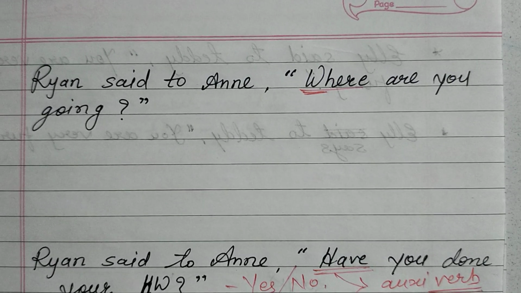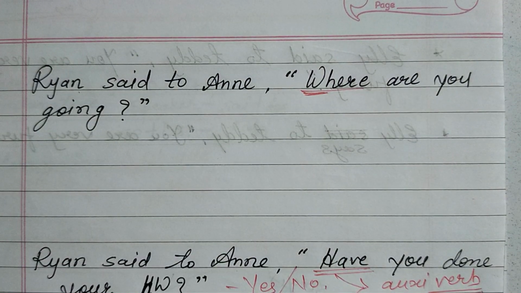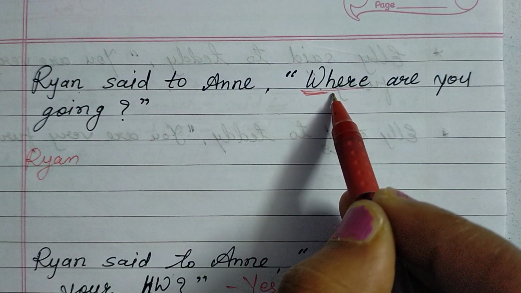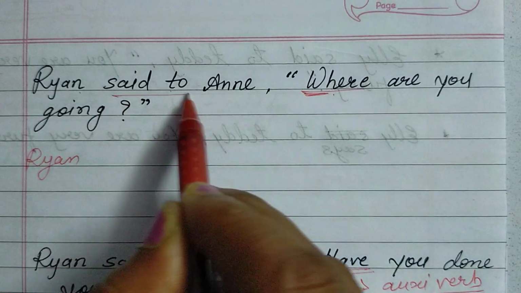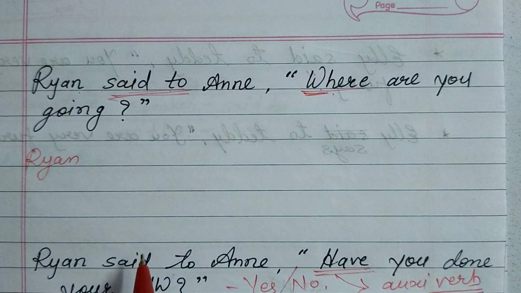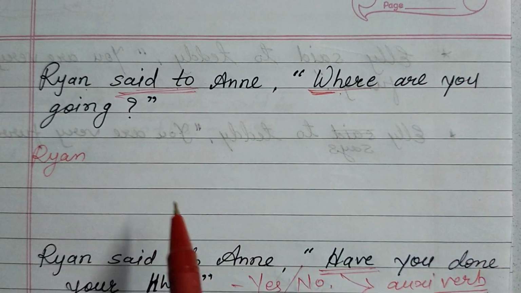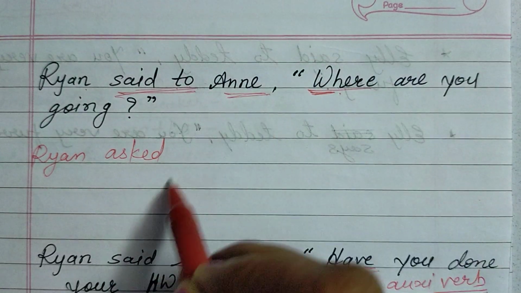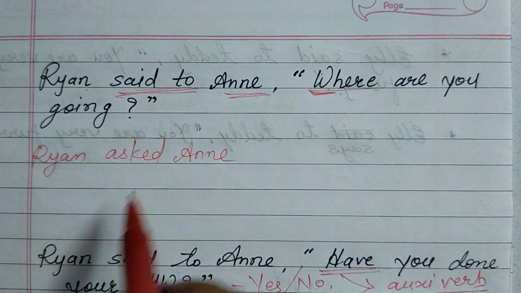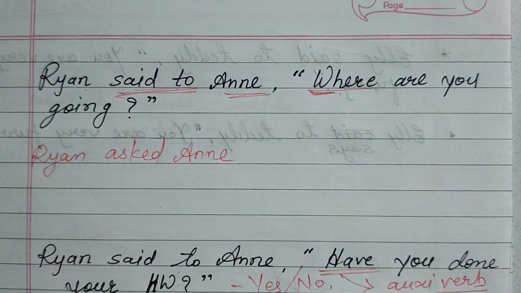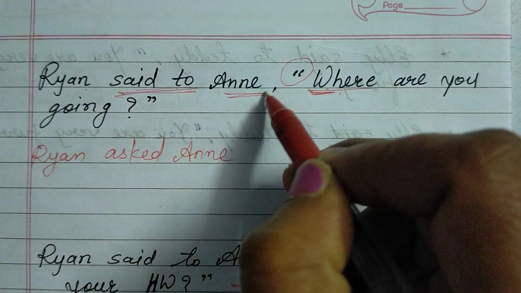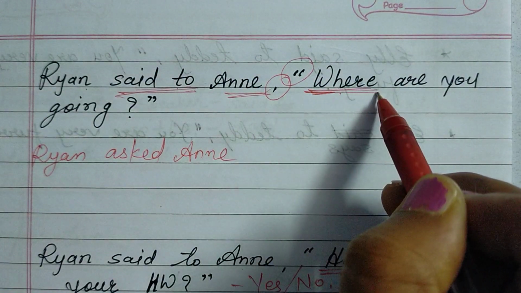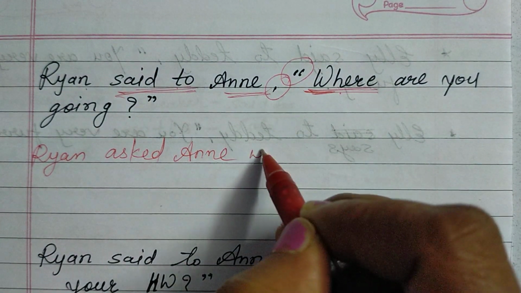Okay, so here, who is the speaker? Ryan is the speaker. So Ryan will remain as it is. Now this is the question. Are we saying the question? The said to will change into asked because we are asking the question. So Ryan said to changes into asked. To whom? To Anne. Okay, Ryan asked Anne. What will be the conjunction? Because now we have to remove these punctuation marks to fill the gap. The same WH word will be your conjunction. Ryan asked Anne where.